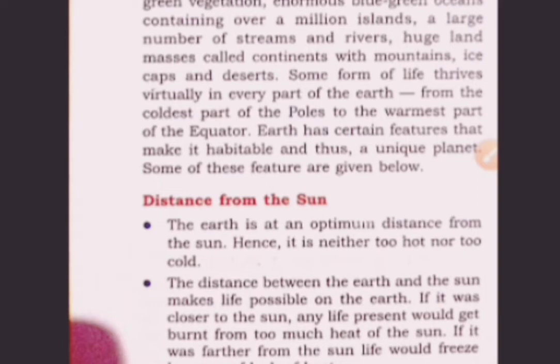The average temperature of the earth is 17 degrees centigrade because of its distance from the sun. So we have this unique feature of the earth. It has the appropriate distance from the sun so that life is possible.